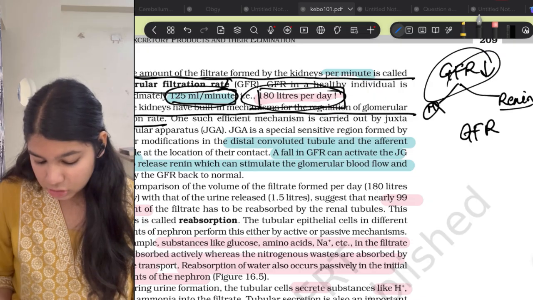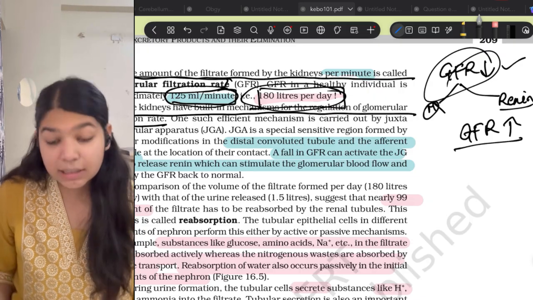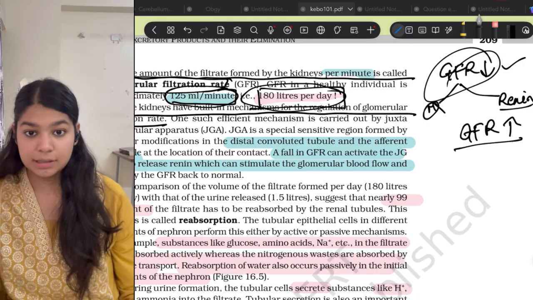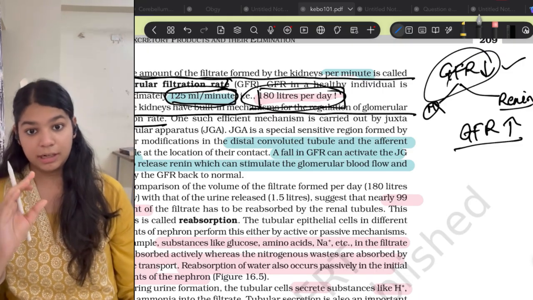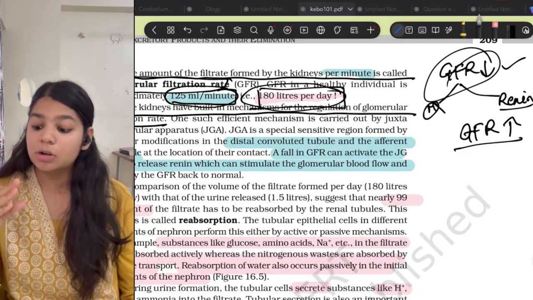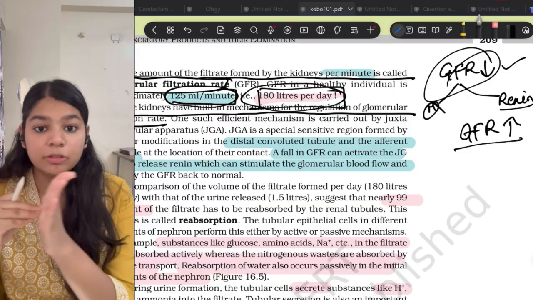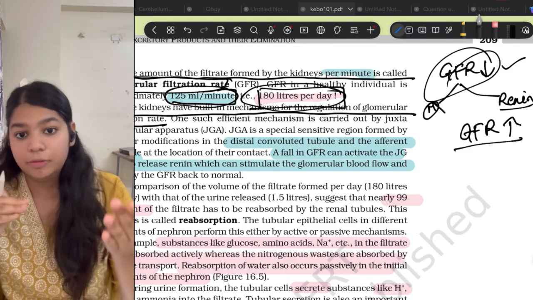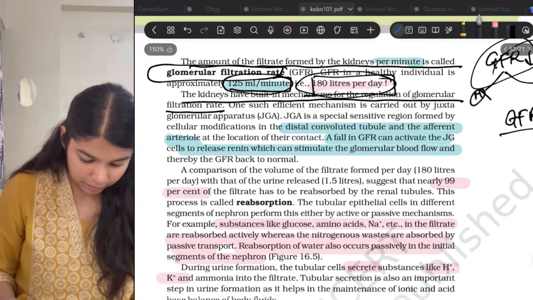Also, we have renin secretion if the GFR falls down. Then if the GFR increases, the arteries will secrete vasoconstrictor factors. These vasoconstrictors will constrict the artery. So if the artery gets constricted, blood will not flow. If the blood will not flow, GFR will come back to normal. These are the mechanisms. Okay.